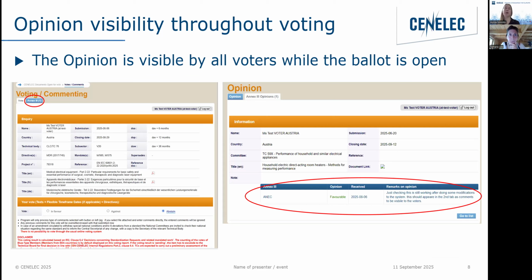So we report on this yearly to the technical boards, the CENELEC technical boards. We report yearly on the opinion mechanism, so we will use the information to report it there. We haven't had any other way of systematically reporting on these numbers, for example quarterly. But of course, that's something that we can discuss maybe for the future.